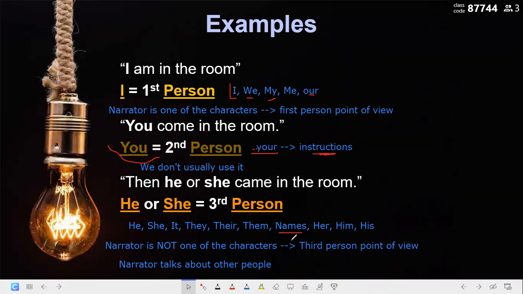After that, he used his laptop and went to school. Got it? So here, I'm talking about Qusay. Am I one of the characters? No, I'm not. So this is the third person point of view.